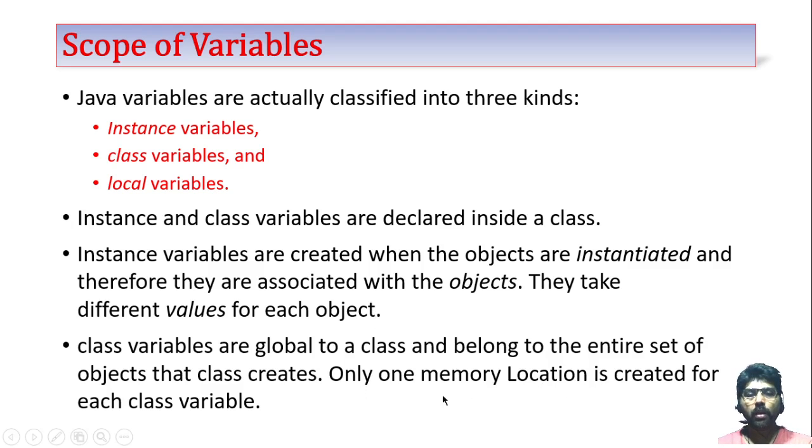Here, only one memory location is created for each class variable. In an instance variable, for every object, a separate variable is there. But here, only one memory location is created for the class variable.